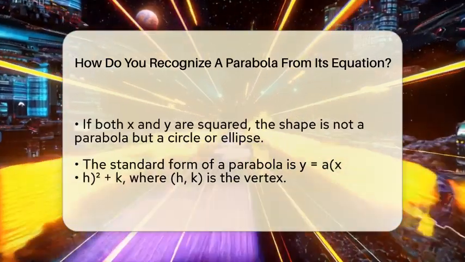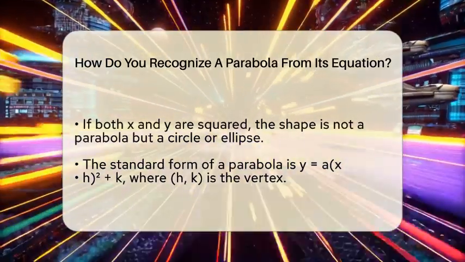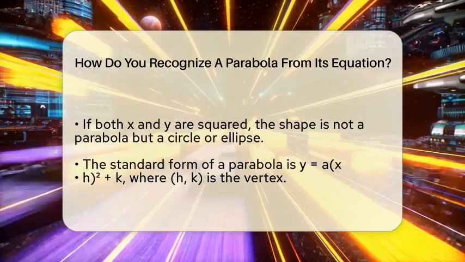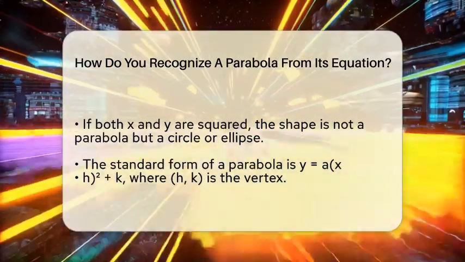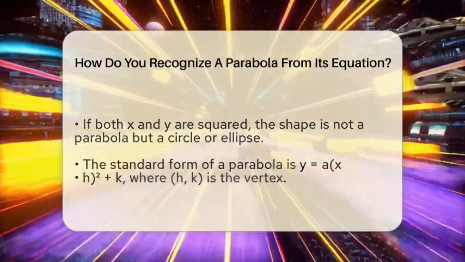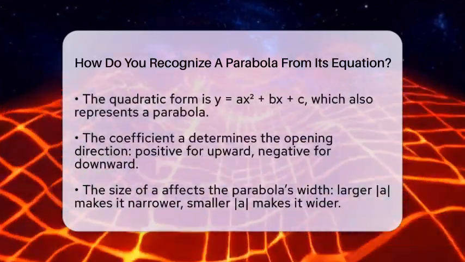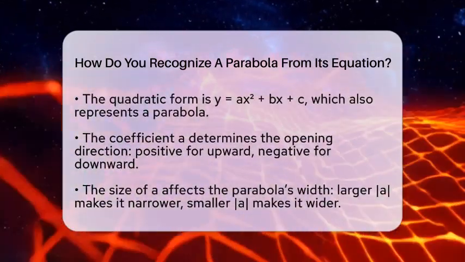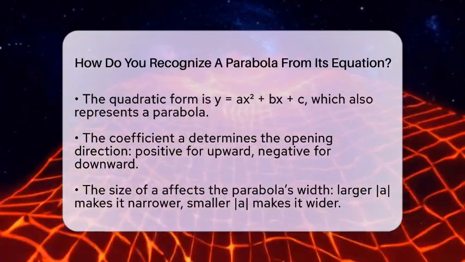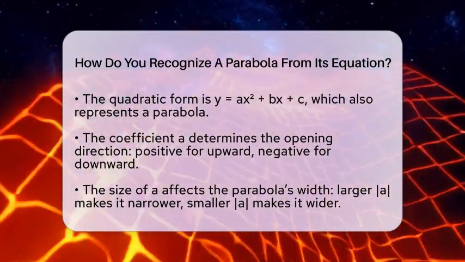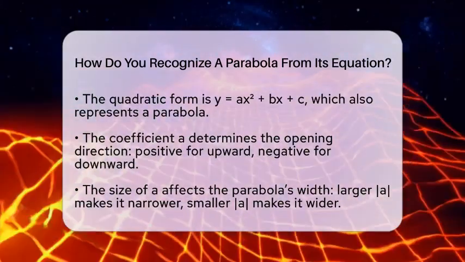To understand the shape better, look at the coefficient a. If it is positive, the parabola opens upward, like a U shape. If it is negative, it opens downward, like an upside-down U. The size of a also affects how wide or narrow the parabola is. A larger absolute value of a makes the parabola narrower, while a smaller one makes it wider.